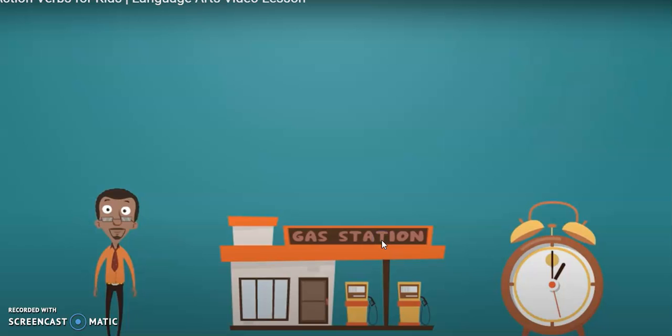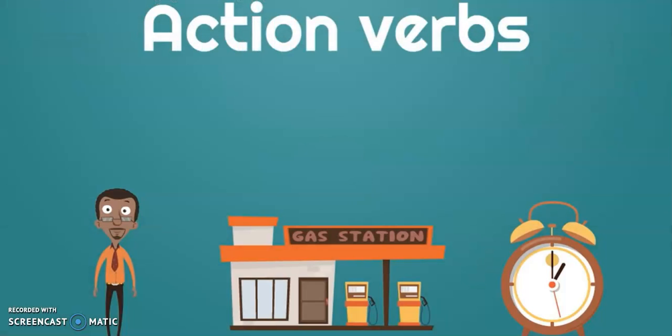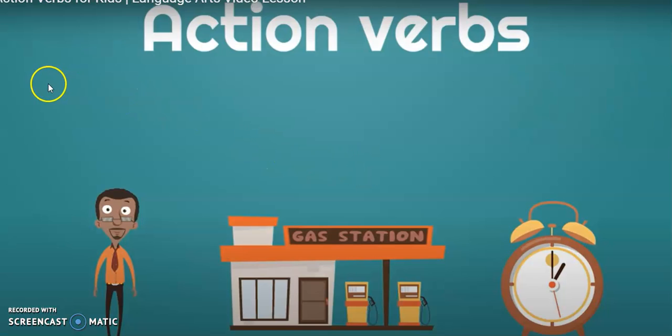All right. Okay, here we are going to see some examples. Vamos a ver algunos ejemplos sobre los nouns con los action verbs. ¿Qué función tiene el teacher? ¿Qué función tiene el gas station? ¿Y qué función tiene el clock? Now we're going to look at some action verbs for the nouns we just saw. Remember, action words are words that tell you what nouns do.